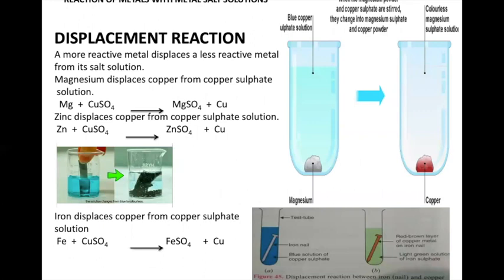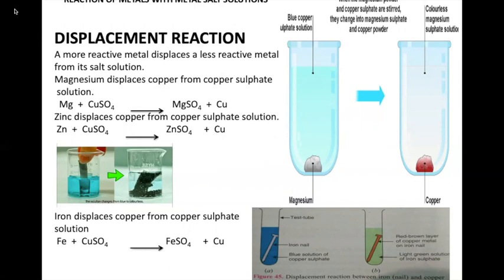The third one is a displacement reaction. We have already studied this in chapter 1. What is a displacement reaction? A more reactive metal will always displace a less reactive metal. So here, if you see, magnesium is going to displace copper because magnesium is more reactive. Iron is going to displace copper. Therefore, iron is more reactive. Reverse, if I put copper over here and MgSO4 over here, the reaction is never going to take place. So you'll have to be very careful in the exams. If they put copper plus MgSO4, you'll have to learn the reactivity series and write the answer. Yes, that reaction is not going to take place.